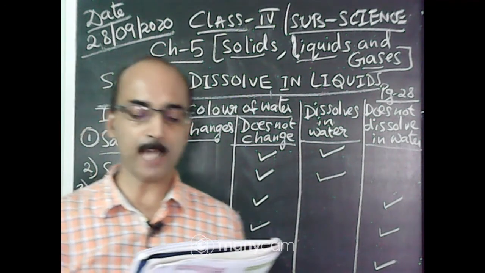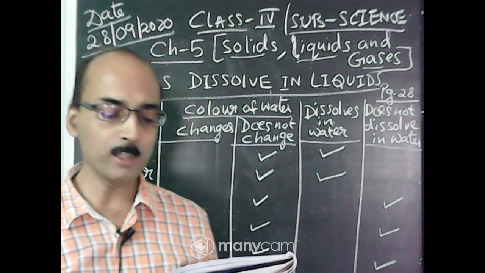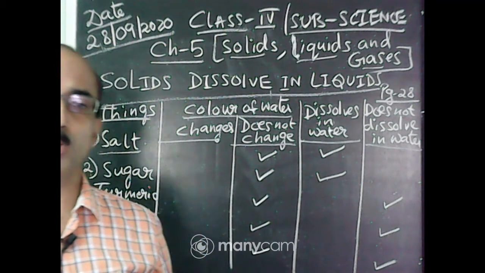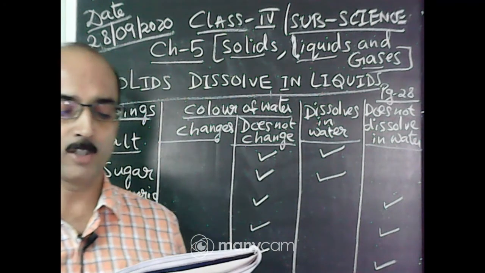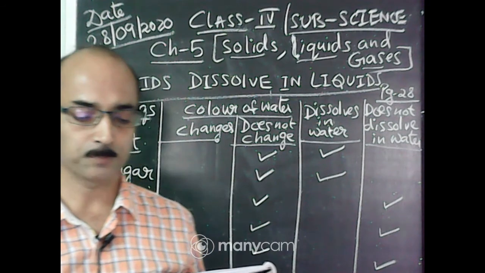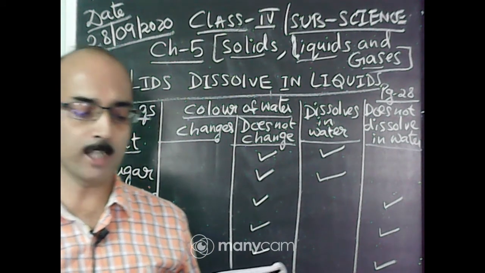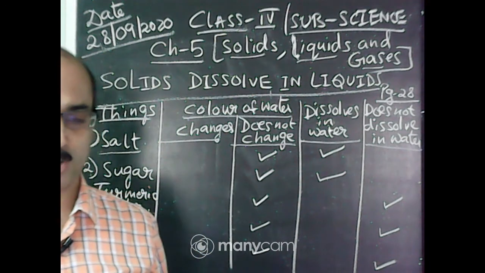When sugar is added and stirred, when sugar dissolves in the water, what do the sugar molecules do? Sugar molecules fill the empty spaces of the liquid molecules. So the water level in the glass remains the same, that is, the volume of water does not change.